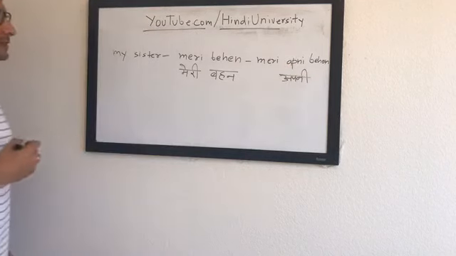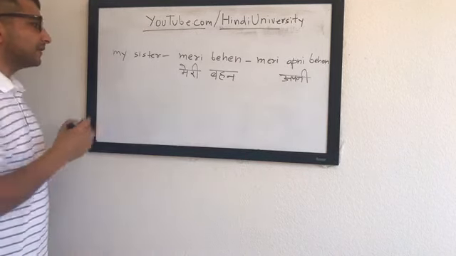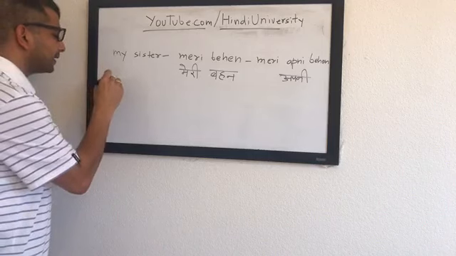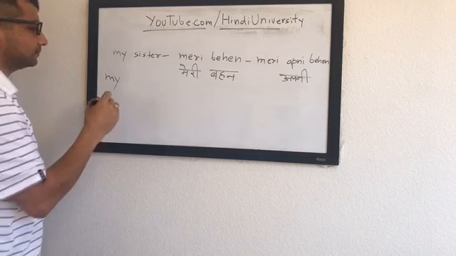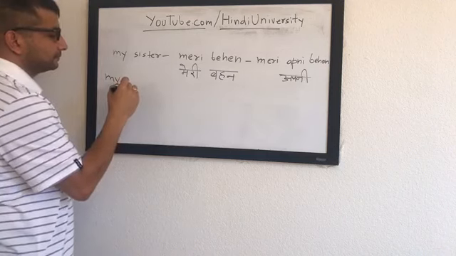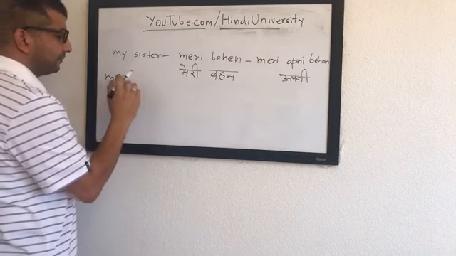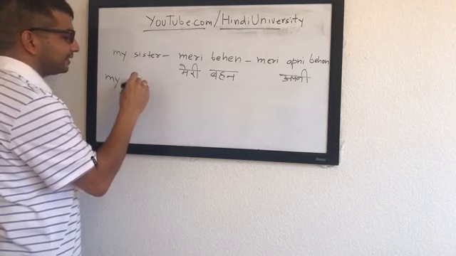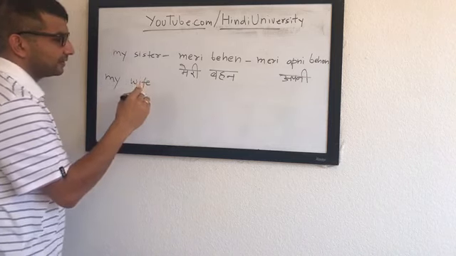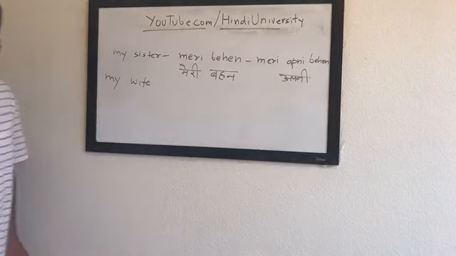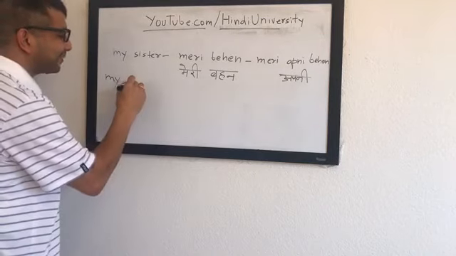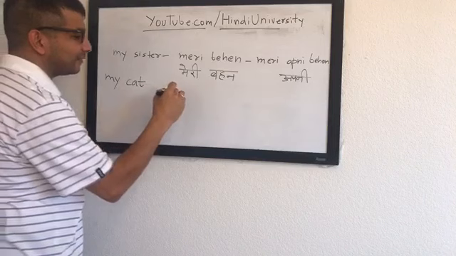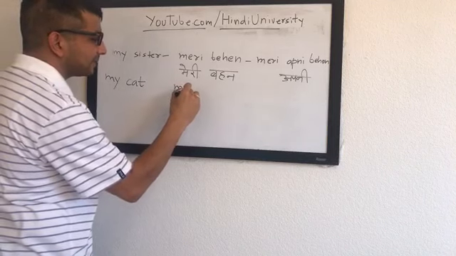Tessa ji, can you think of some other examples of how will you say my, for female things? मेरी, my wife, right? I said cat first, but wife's also a good female noun. How will you say my cat? मेरी बिल्ली.